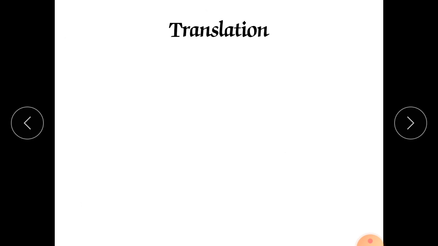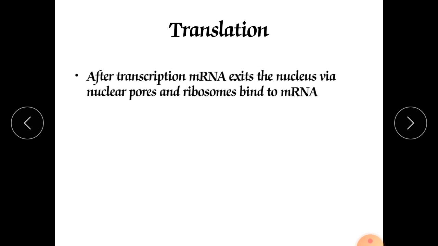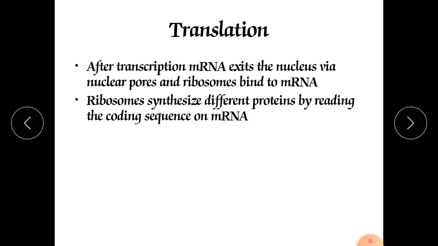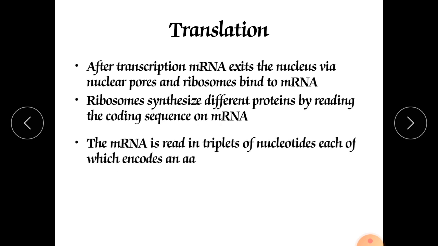Now we will go for the next process, translation, which is an important part of protein synthesis after transcription. After transcription, mRNA exits the nucleus via nuclear pores, and ribosomes bind to the mRNA. Ribosomes synthesize different proteins by reading the coding sequence of mRNA.